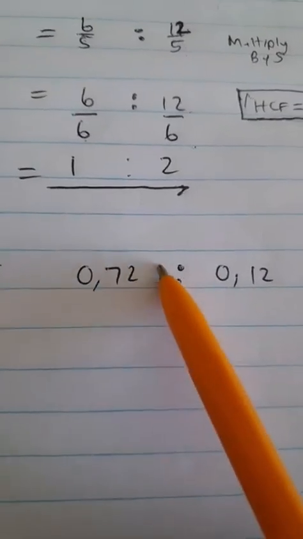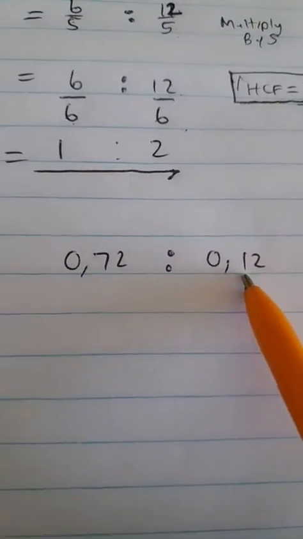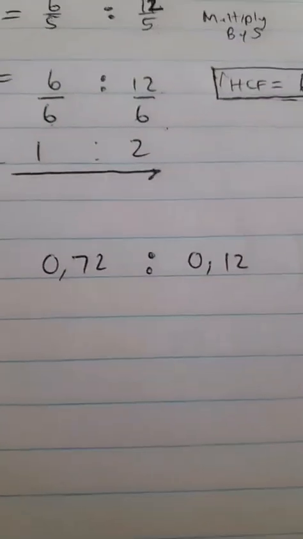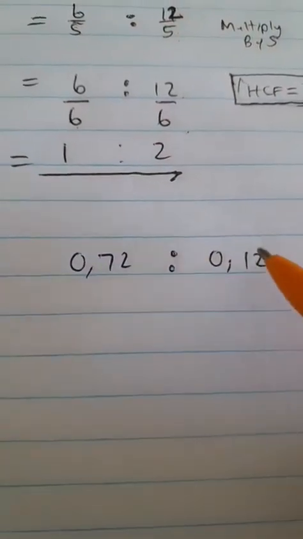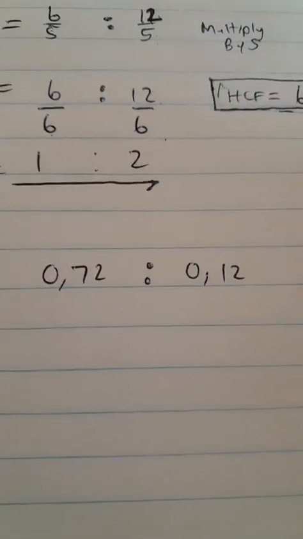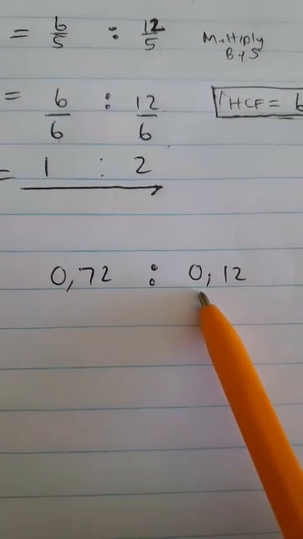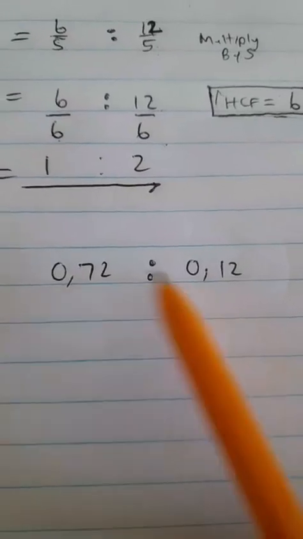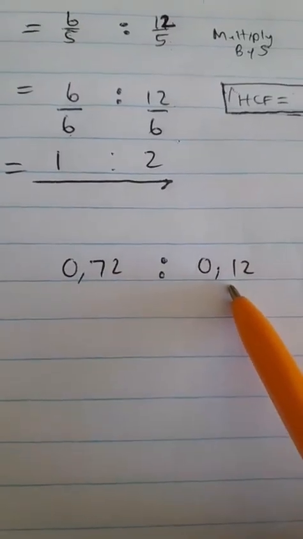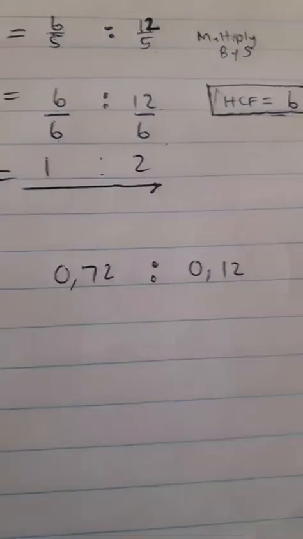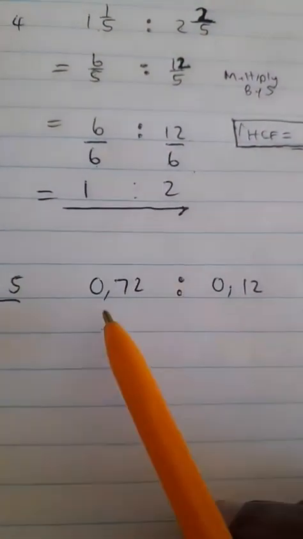My learners who have been here with me since December will know the type of decimal 0.72 and 0.12 is called a what? Let's check if people can still answer, especially those who've been here the longest. These are terminating decimals, and we call them rational numbers as a result, because they are terminating. All right, thank you. Now, first step, what do we do when we have a terminating decimal of this nature?